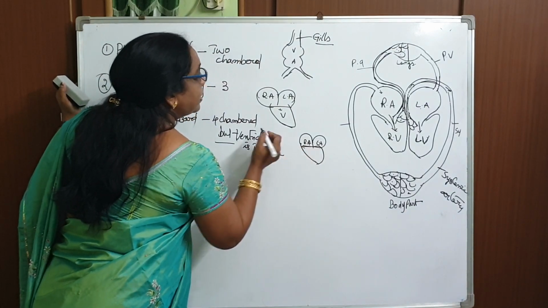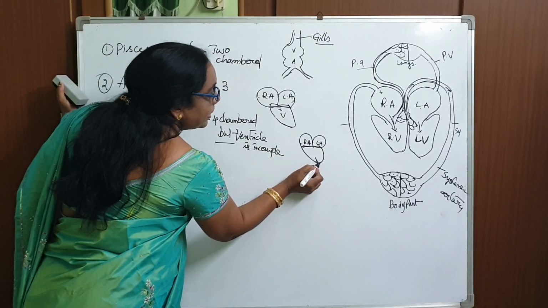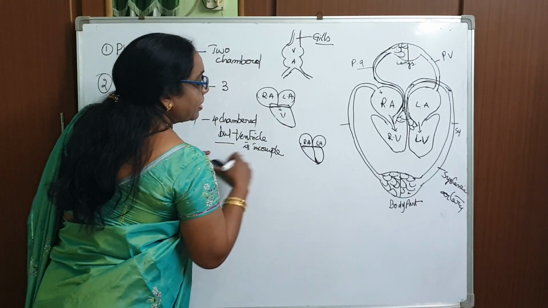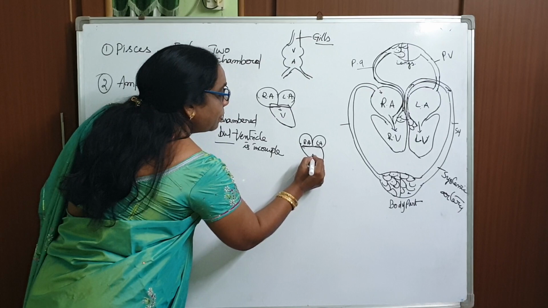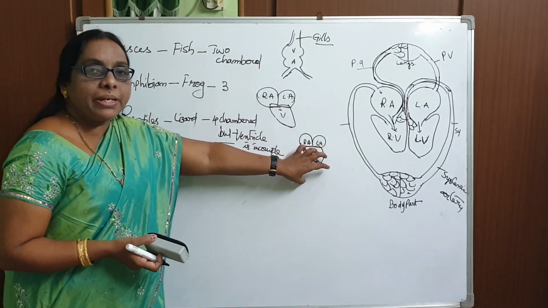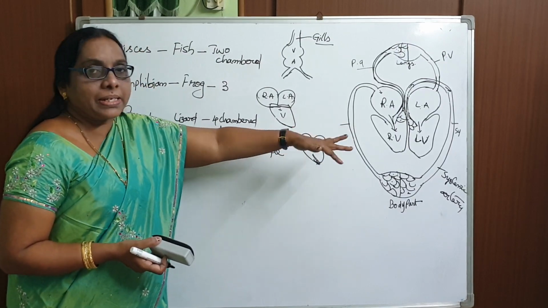They are separated like this, but the ventricle is incompletely divided. Complete division would be like this, but it's not complete. So here also there is a chance for mixed blood, and in other areas it gets purified. Only once the blood will be sent back.